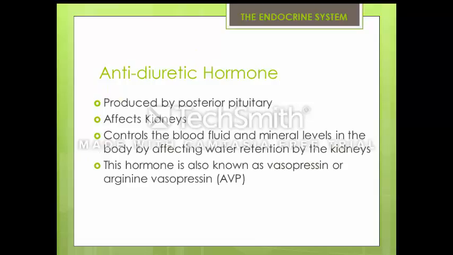Antidiuretic hormone, or ADH, is produced by the posterior pituitary gland. Its target organ is the kidneys, and it controls the blood fluid and mineral levels in the body by affecting water retention by the kidneys. This hormone is also known as vasopressin or arginine vasopressin.